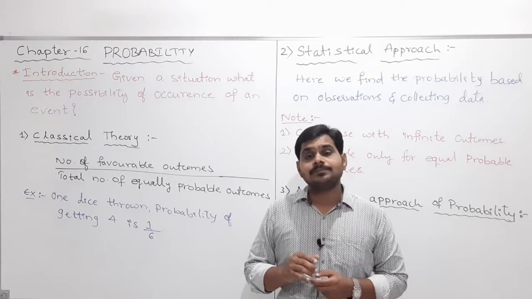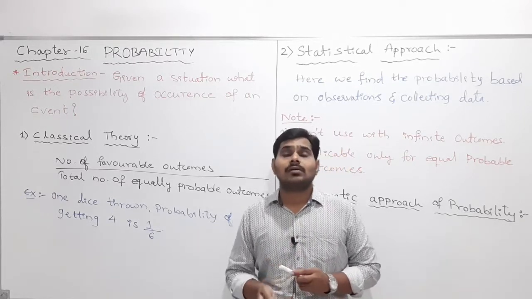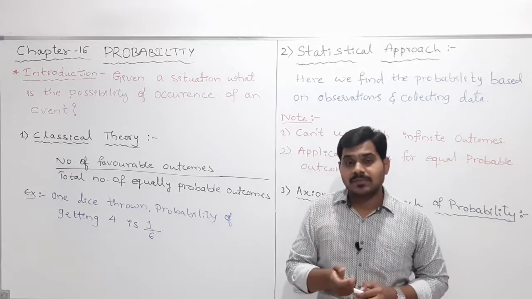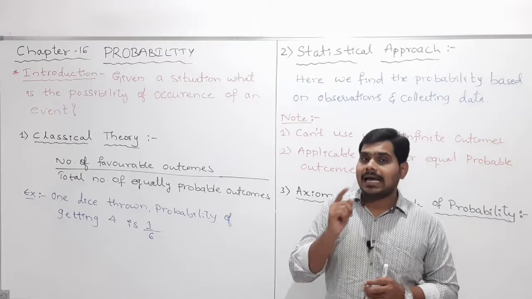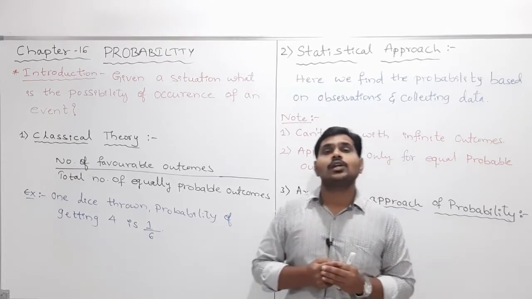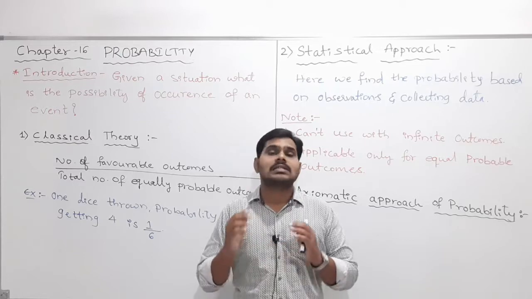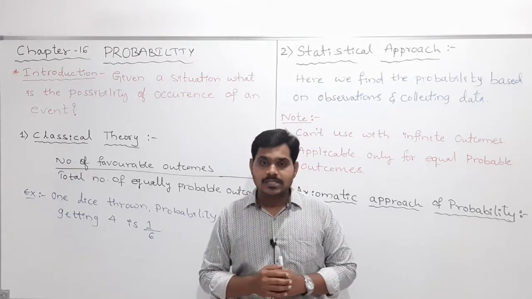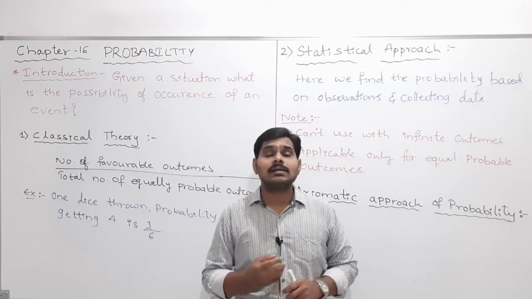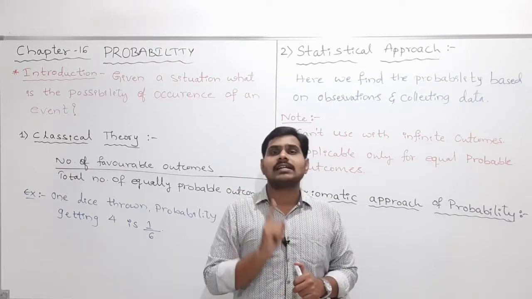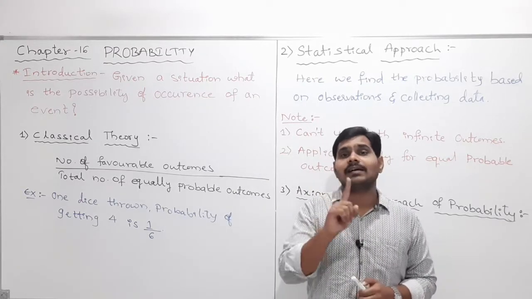In that, what we will do is think in our mind how many possible outcomes may come when we throw the dice. Either we will get 1 or 2 or 3 or 4 or 5 or 6. These are the only possible outcomes. In that, getting 4, how many possible cases are there? We will get it only once, isn't it? We cannot get more, we will get only once.